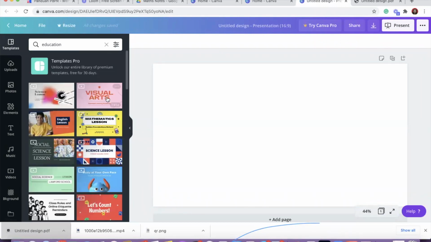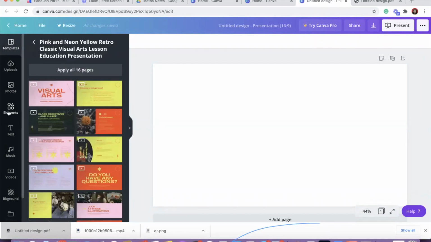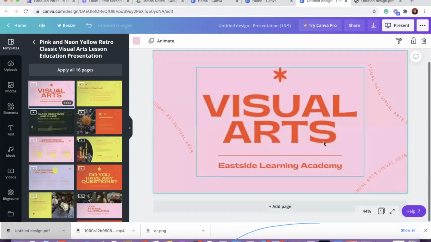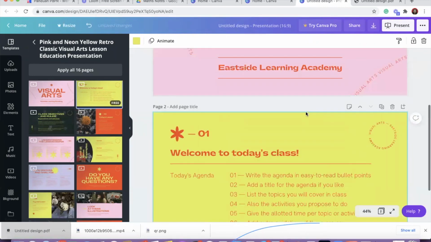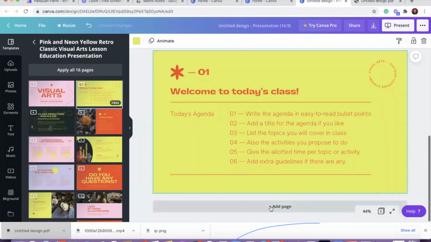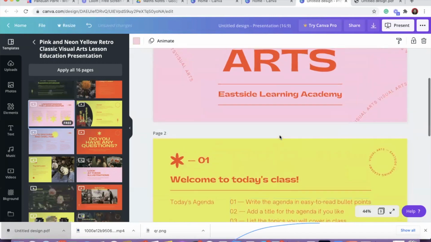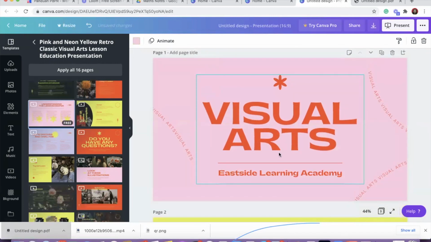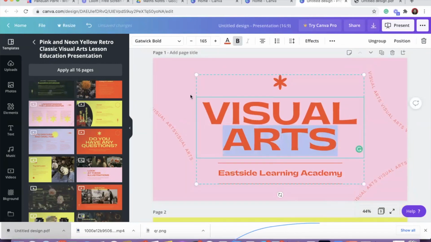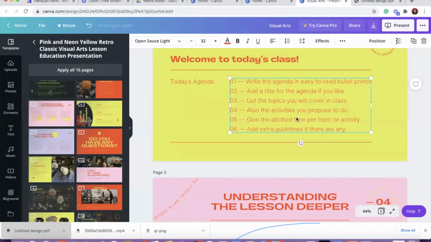So let's say I take one, make sure you take the free one. When you take the free one, you can choose whether you want to apply all or apply individually one by one. I move on, I add page, I move on. So the template is already there. All you have to do is click and change the font, colors, whatever you want to do, you can do here. The topic also can be changed.